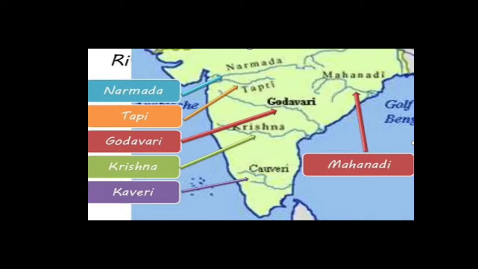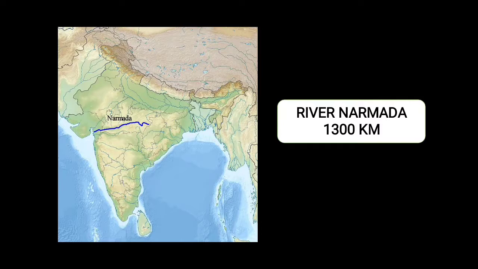So, starting with the Narmada Basin. The river Narmada has its source near Amarkantak in Madhya Pradesh. You could see that. If you look at the map, Amarkantak in Madhya Pradesh is the area where the river starts or where the river begins.